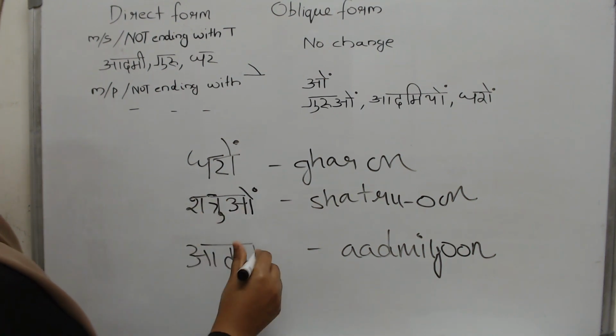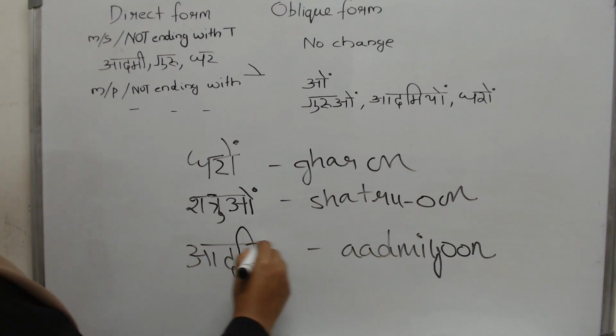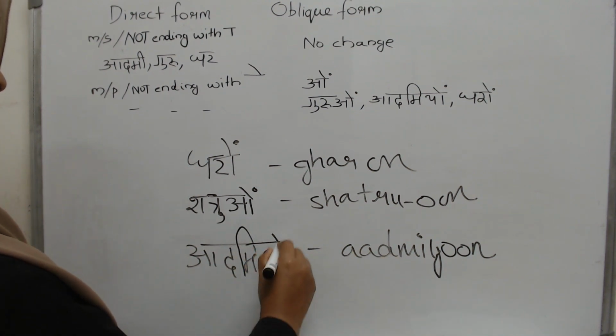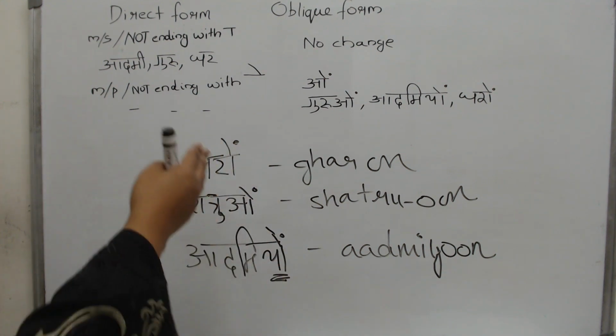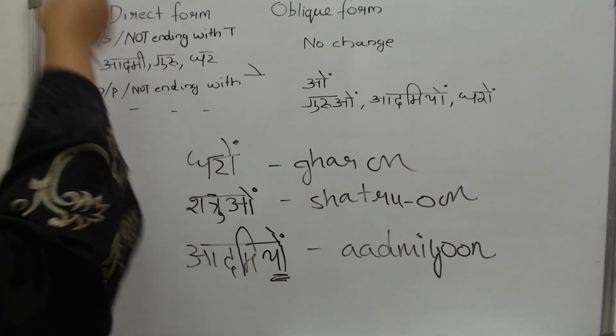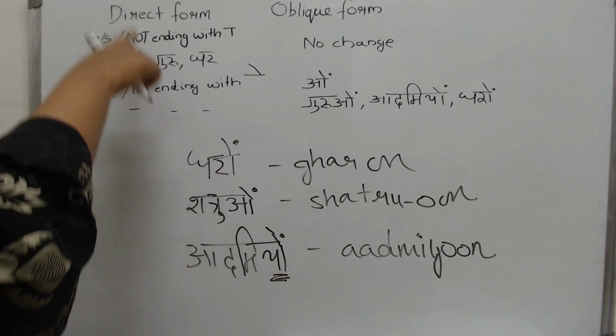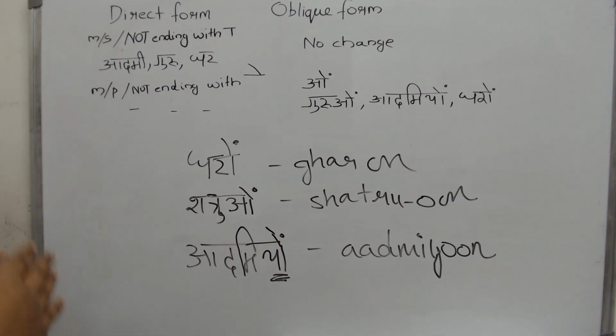But please remember, you will not write it that way; again, you will need an alphabet. You will need a ya to give you that O sound, because the e ki matra is already there on admi. The poor thing cannot carry two matras. So what do we do? Give the same sound but with an alphabet.